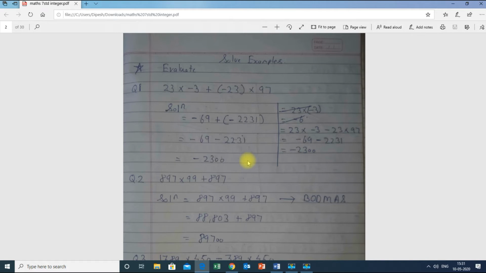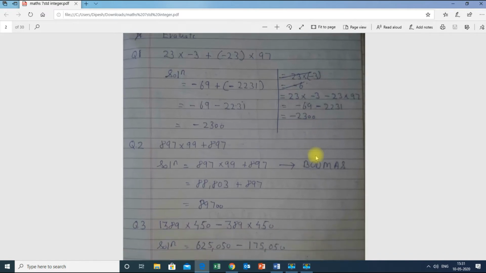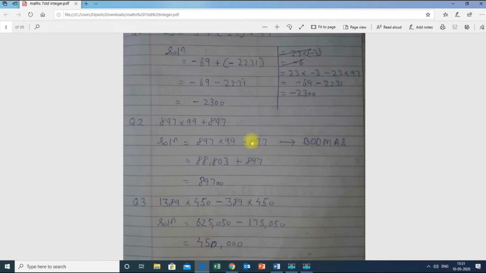So what we believe is, always go by any method you are able to understand, as long as it is the right method. You can go by this method or that method. Irrespective of which method you follow, the answer should always come out right. It does not matter which method you follow. Next, question number 2: 897 into 99 plus 897. As per BODMAS, we first multiply. So 897 into 99 is 88803.